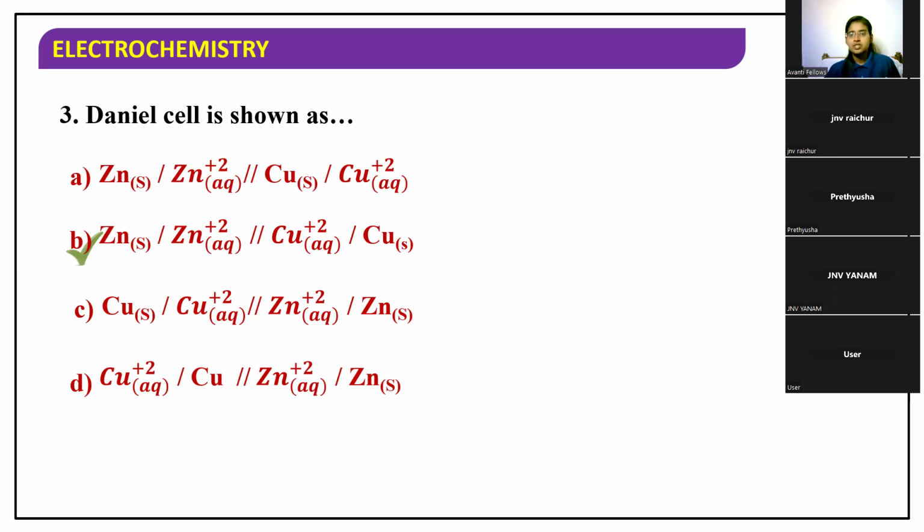Is it clear now, students? I will explain this in detail in tomorrow's class. Tomorrow I will discuss the IUPAC convention, how to represent a cell using the IUPAC convention. So in tomorrow's class, you can get a clear idea about it: why we put only one line between zinc and zinc 2 plus, and why I put two parallel lines between zinc 2 plus and copper 2 plus. Those things I will explain in tomorrow's class.